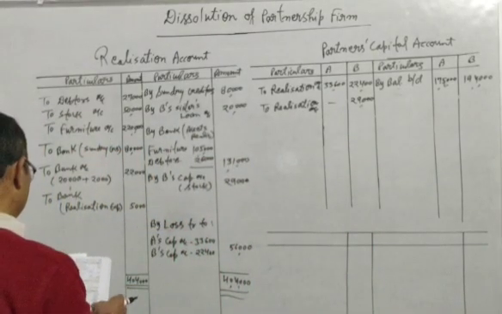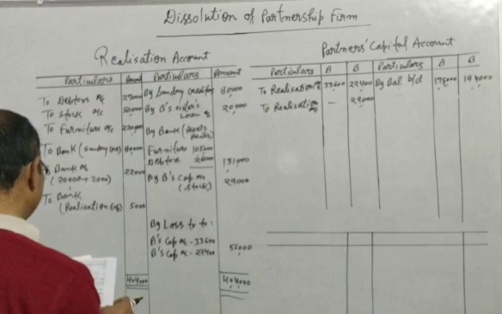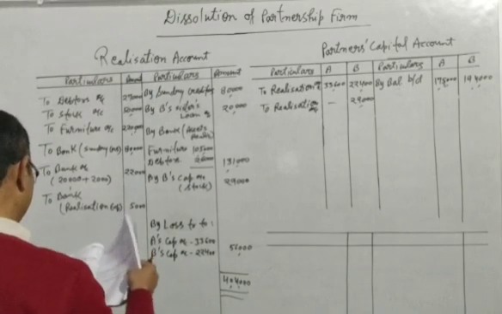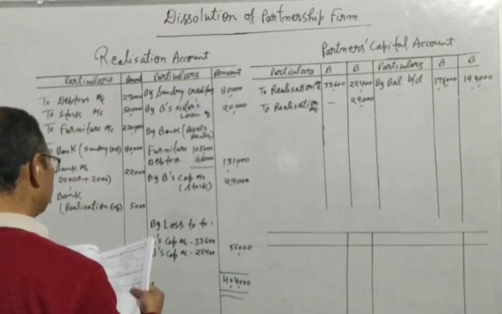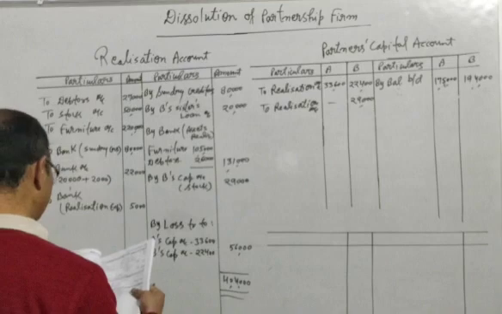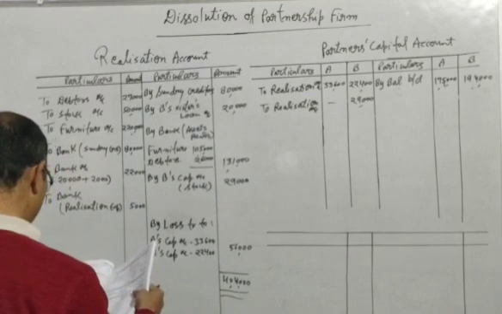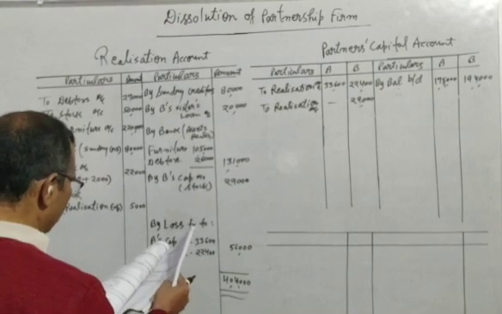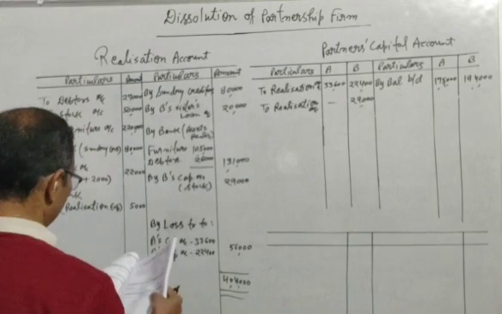And in the same way, if any other partner's name is given, 50% of the furniture was taken over by A at 20%.